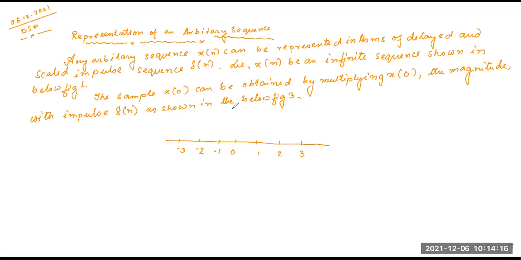Now, this is the value of x. For 0, it is 0.5. Next, for 1, it has a value of 1.